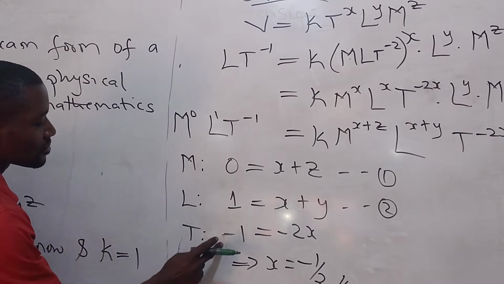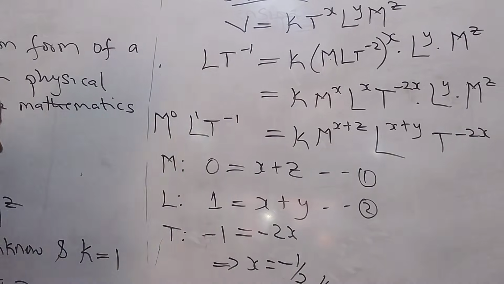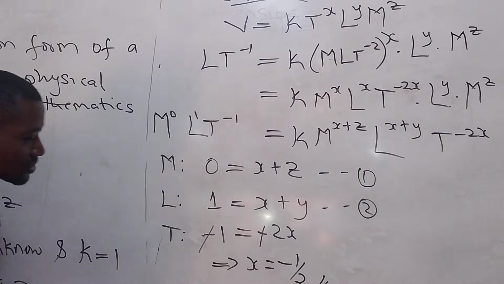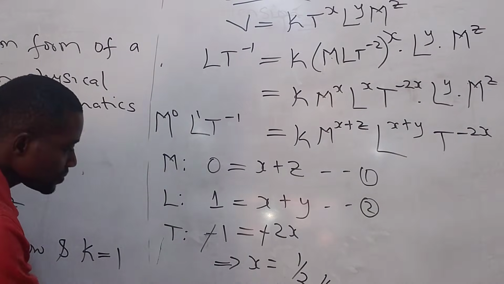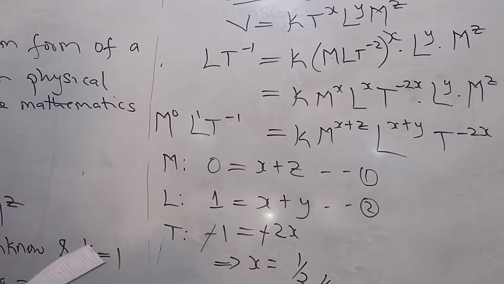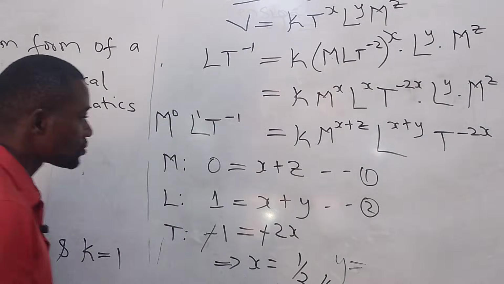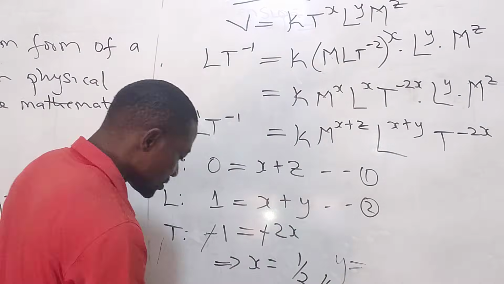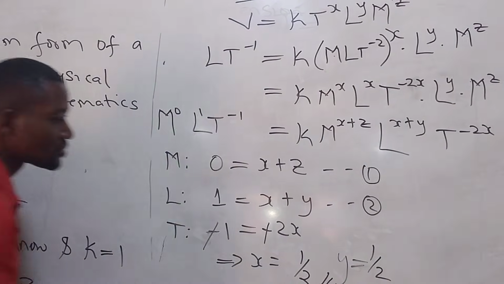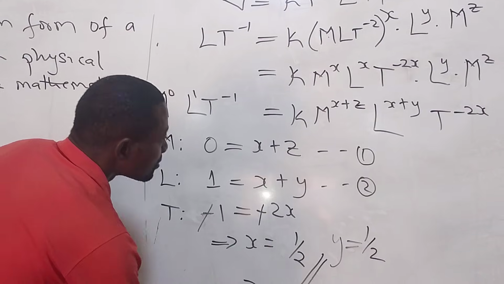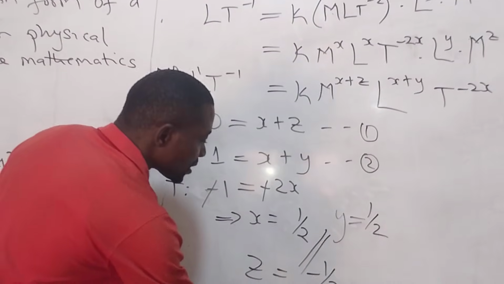T is minus 1, minus 2x here. So we cancel minus, so x will be half. Sorry for that. Then we have known x to be half. From here, substituting this into this place, y will be equal to half as well. And z, substituting here, z will be equal to minus 1 over 2.